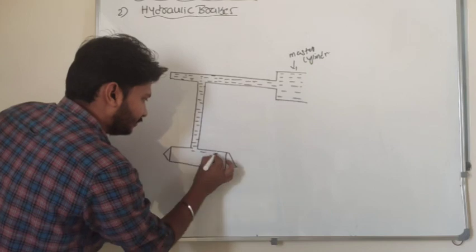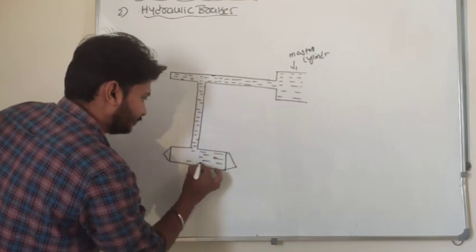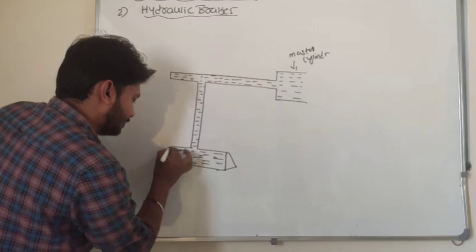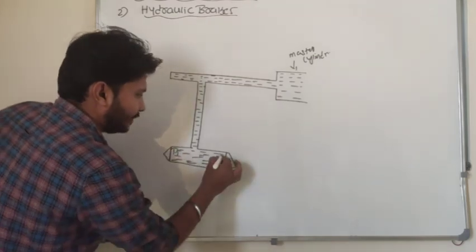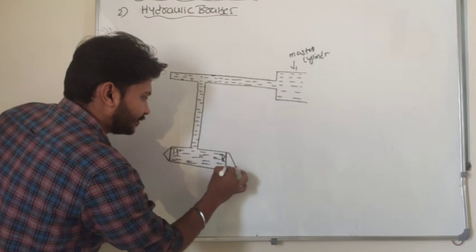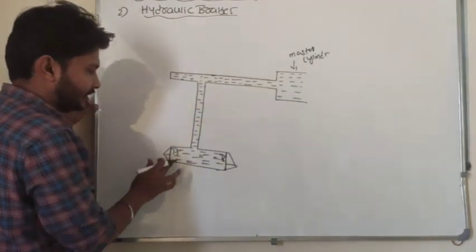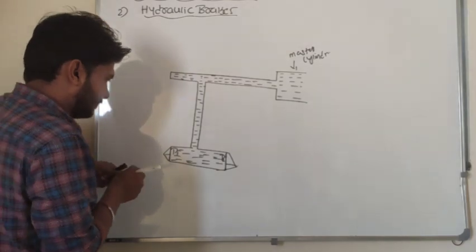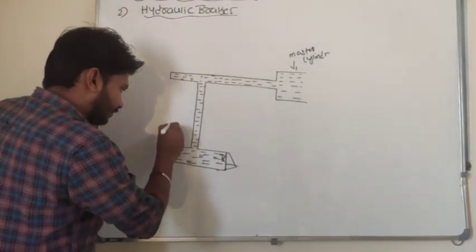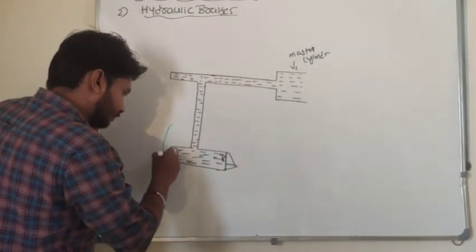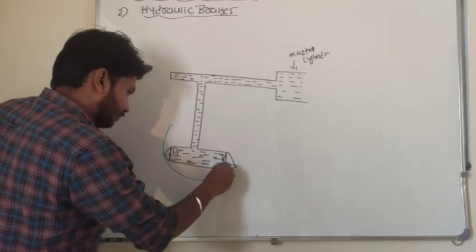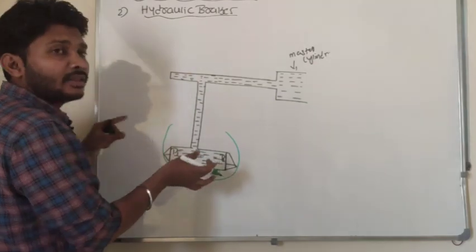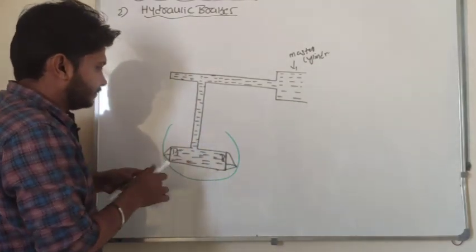Let us take that fluid is filled here. This is piston P1 and this one is piston P2. Now I will take one rim here. This one I will take as a rim. So I will take one wheel here.